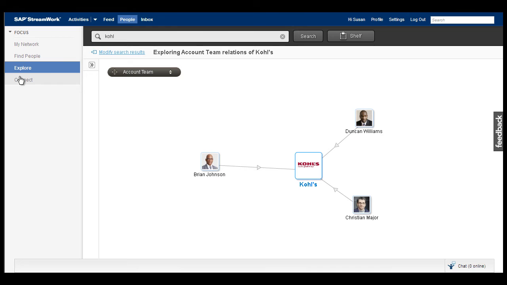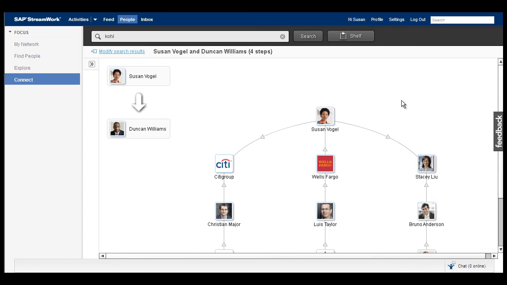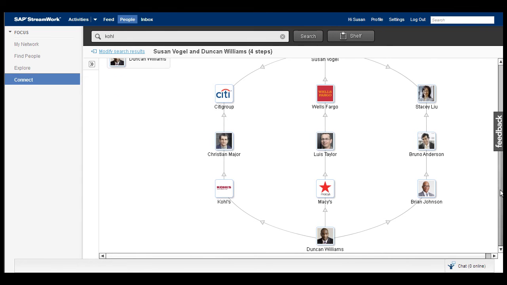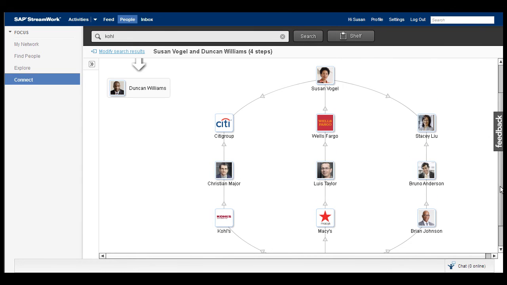And finally, I want to understand how I connect to Duncan. By clicking on the Connect button, I can see various connection paths between Duncan and myself. I can see that he works with 2 consultants that I often work with, Christian and Luis, and so now I know that I can ask either of them to introduce me.